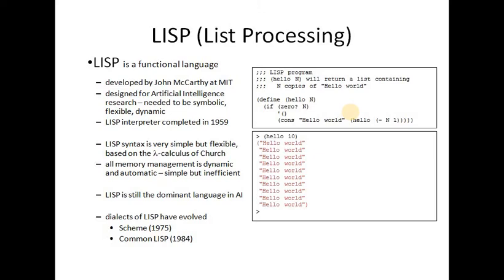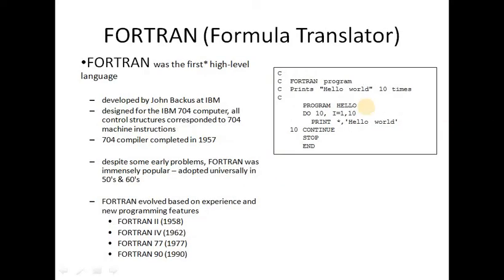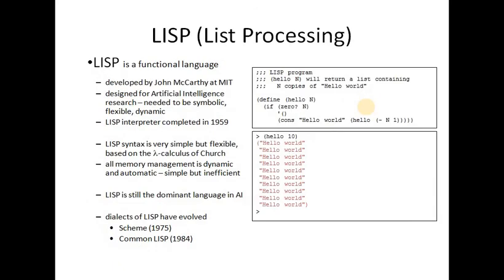Lisp is a functional language developed by John McCarthy at MIT, completed in 1959. You can see the difference between Fortran syntax and Lisp syntax. We are just defining the value and printing hello world again.